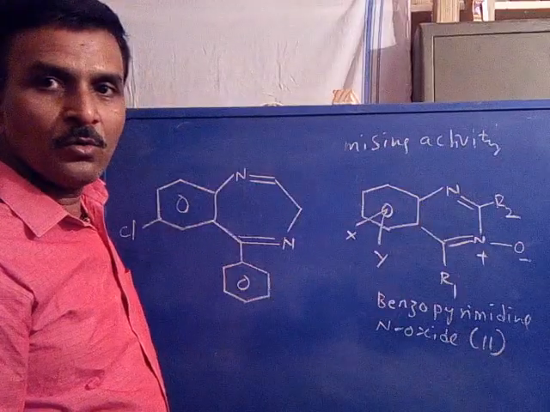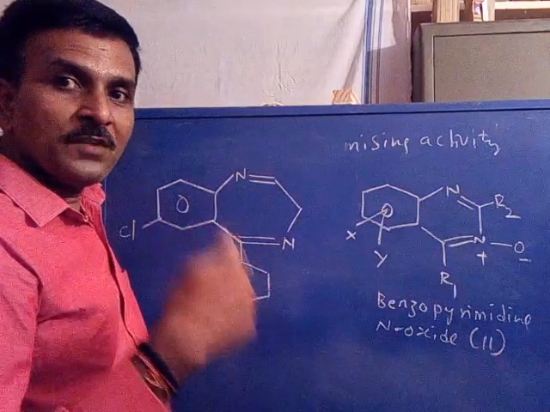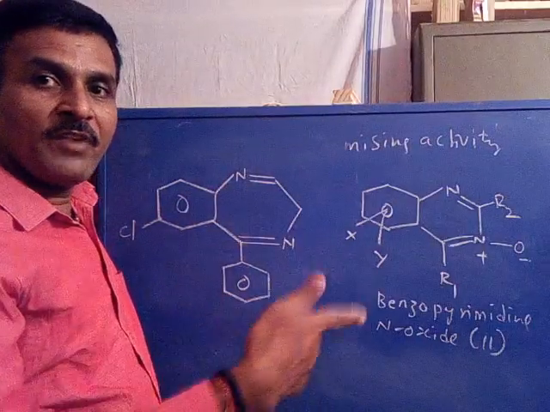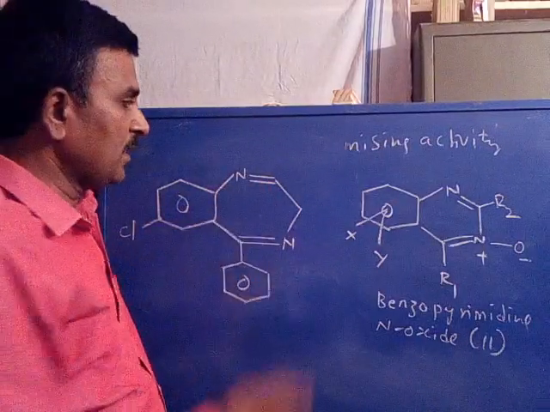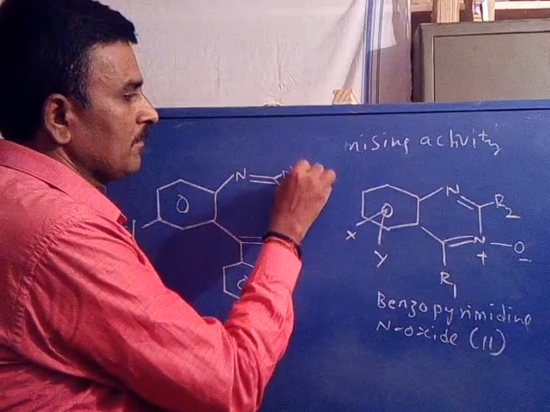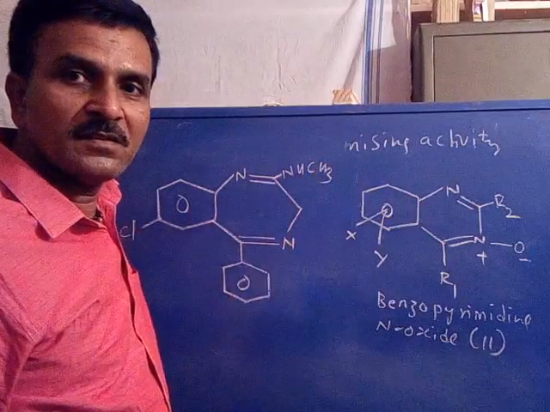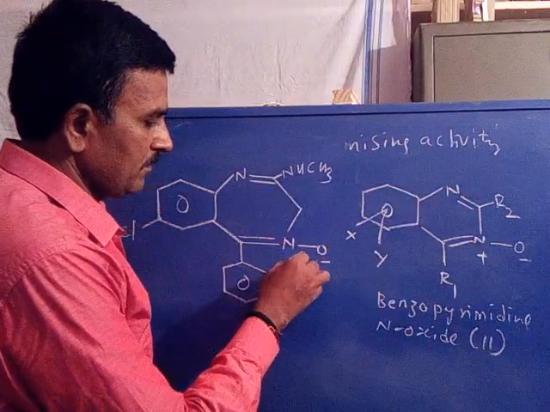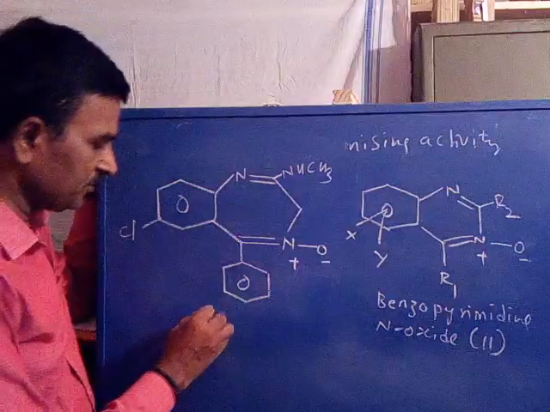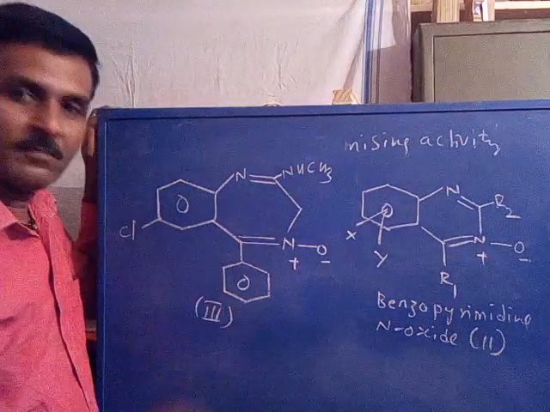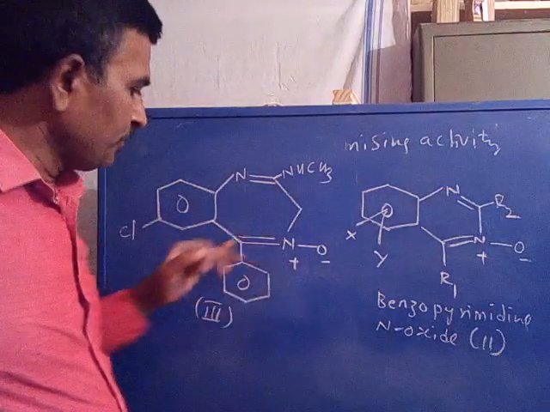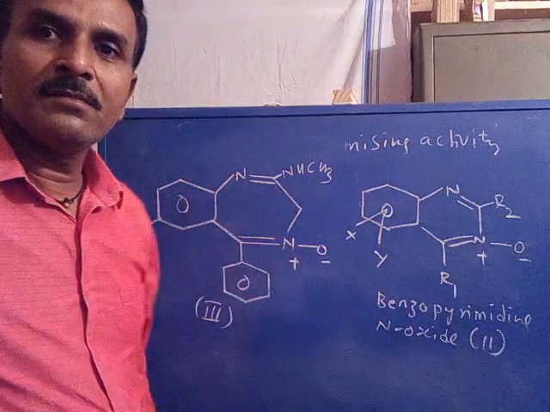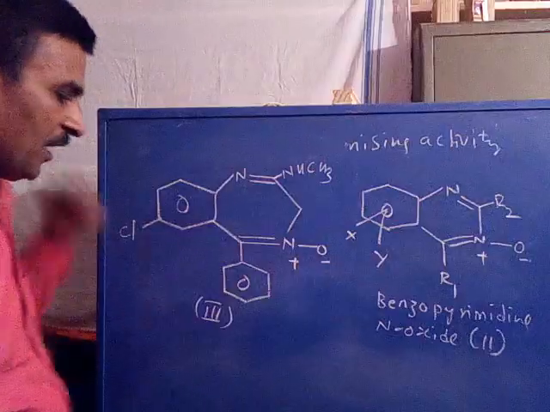Now coming to the R2 group. In R2, CH2NHCH3, the CH2 will be inserted inside, so the leftover group will be the NHCH3. Now the N oxide, plus and minus. This is structure 3. Are you following? So this is benzodiazepine N oxide.